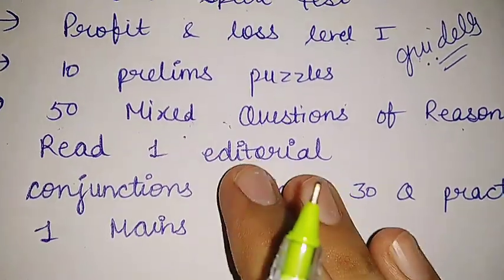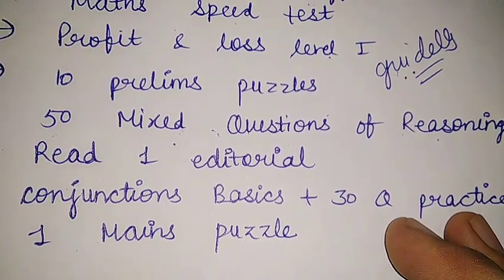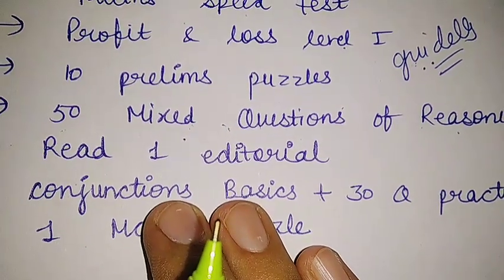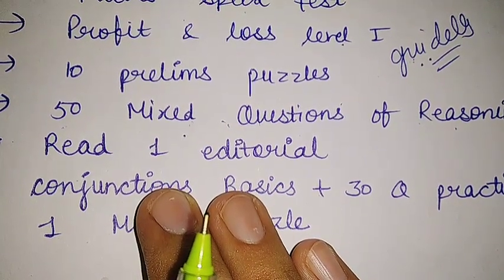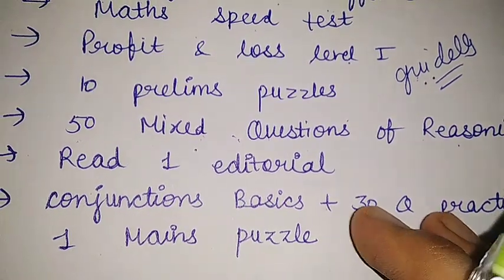Then there is reading of one editorial, and today you will do conjunction basics and a 30 question practice of conjunctions. You can go for any basic English book for covering these topics. First try to cover this topic from YouTube videos of any teacher, and after that try to study it yourself from any book, and then practice the 30 questions.